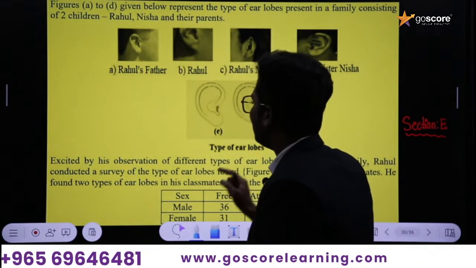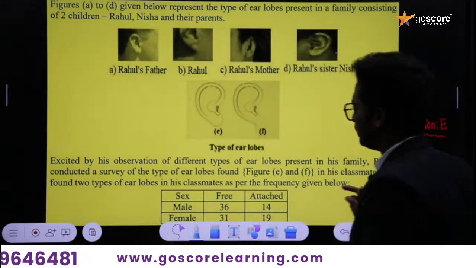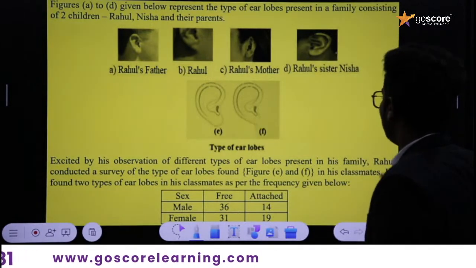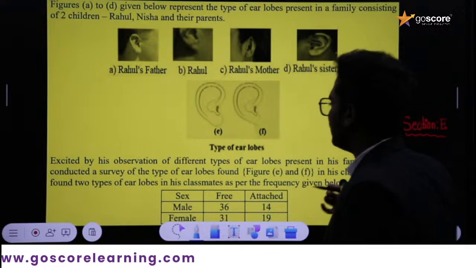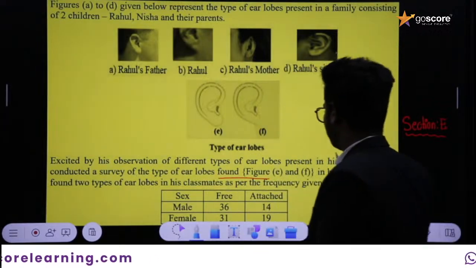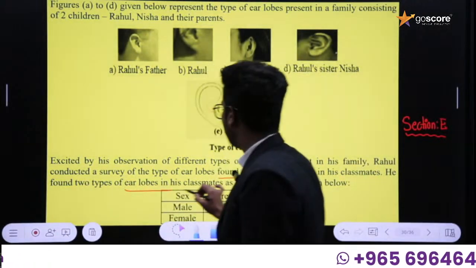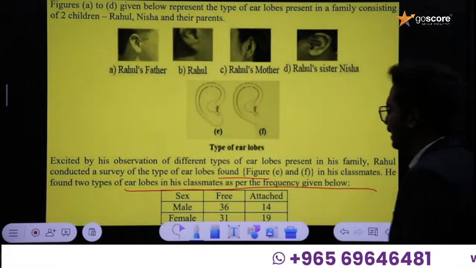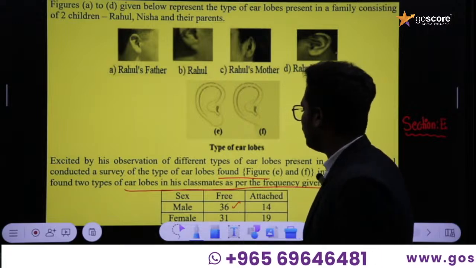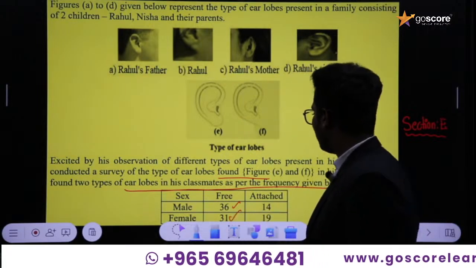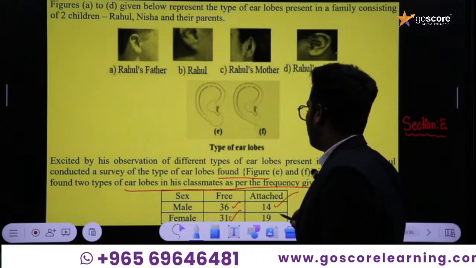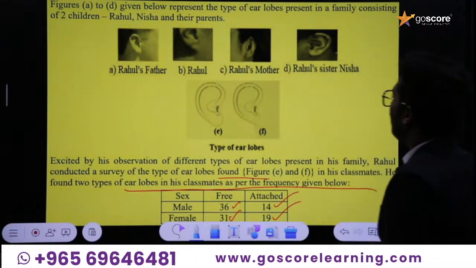Excited by his observation of different types of ear lobes present in his family, Rahul conducted a survey of the types of ear lobes found in his classmates. He found 2 types of ear lobes as per the frequency: free ear lobe, 36 males and 31 females; attached ear lobe, 14 males and 19 females.